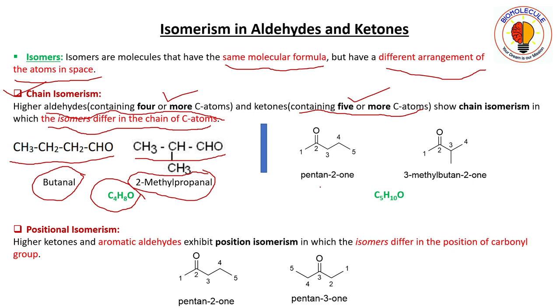Moving to ketones, here we can see pentan-2-one and 3-methyl butan-2-one. In pentan-2-one, the longest chain contains 5 carbon atoms, and in 3-methyl butan-2-one, the longest chain contains 4 carbon atoms and a substituent on carbon number 3. So pentan-2-one and 3-methyl butan-2-one are chain isomers of each other, as they differ in the longest chain of carbon atoms.